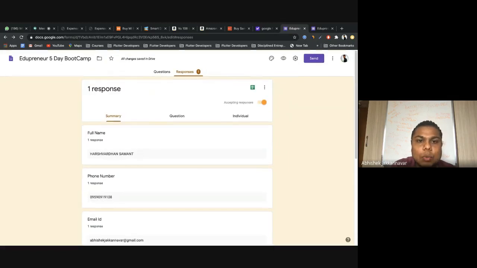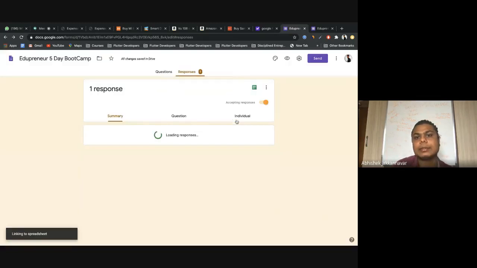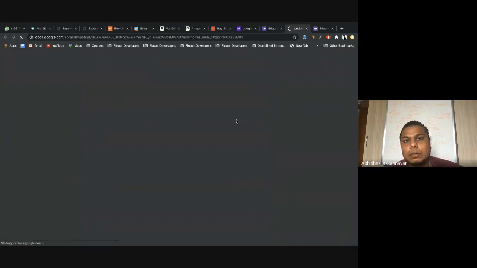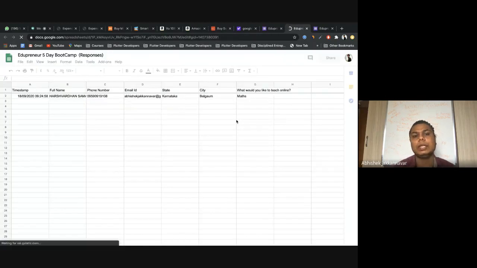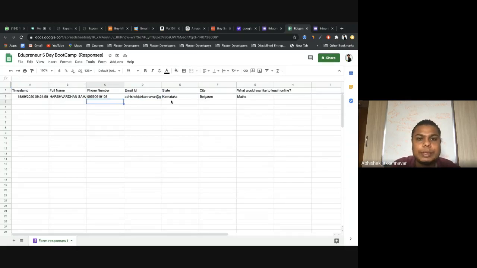Okay, but then I want this data in an Excel sheet. So for that, just go up. Here you see an Excel button, just click on that, and it says create a new spreadsheet. Just click on create and wait for 5 seconds. Automatically all those things will be available to you in an Excel sheet. And now you can always copy paste email ID, phone number, and all those things if you want to use it further. Okay, so we are done with this.